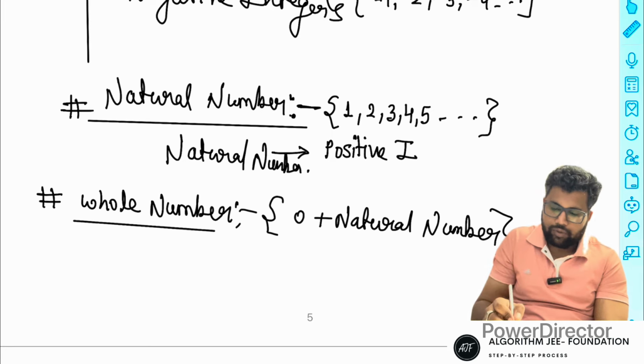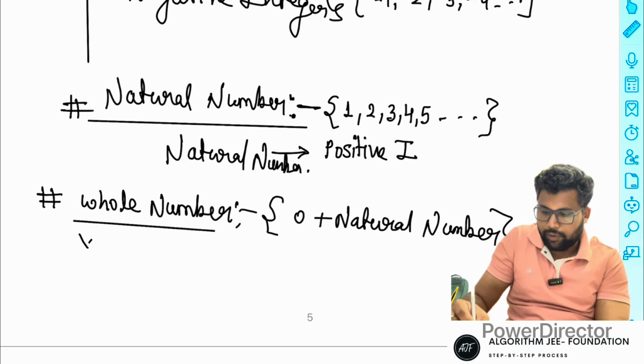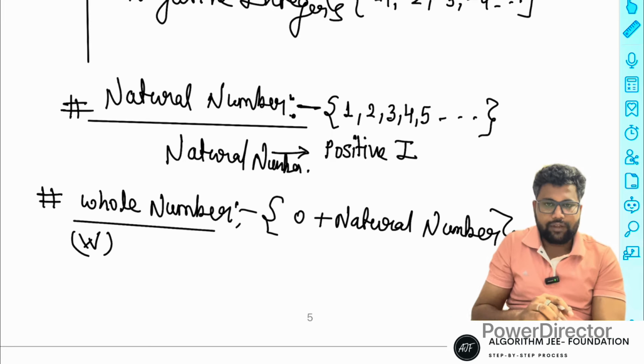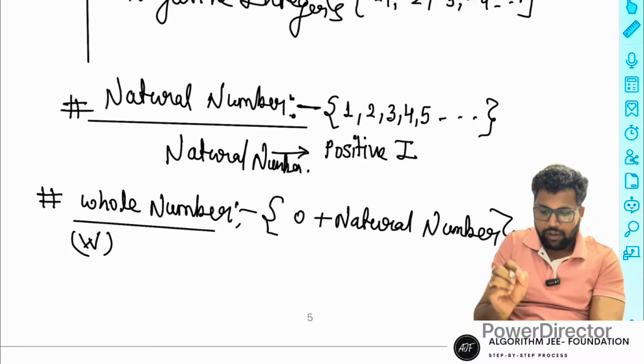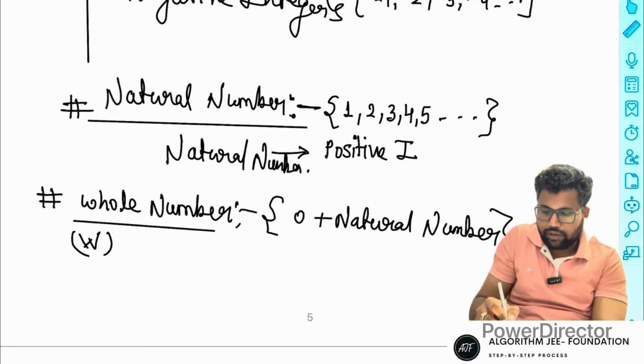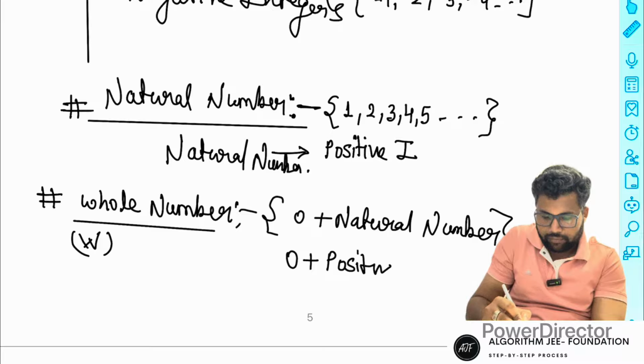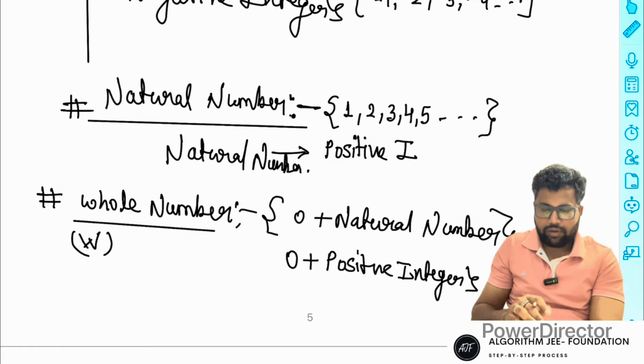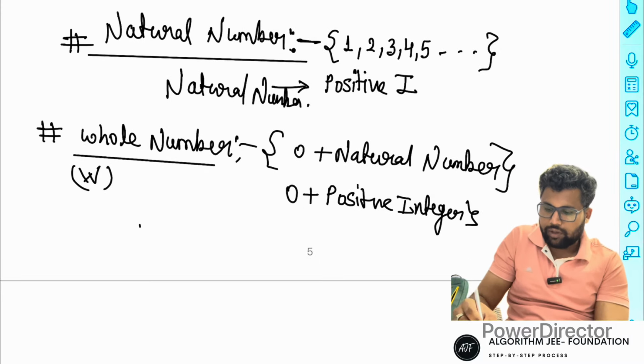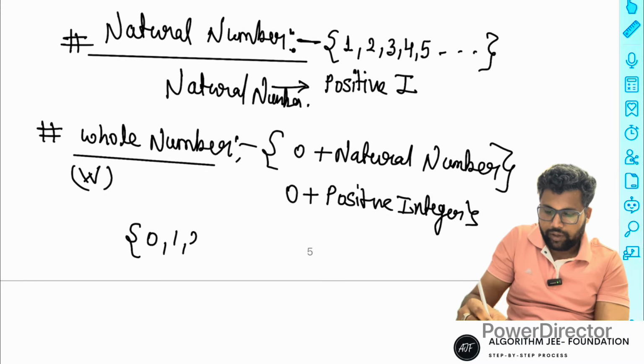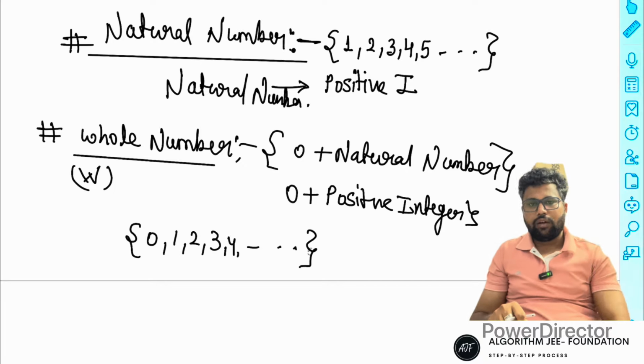A whole number is represented by W. Whole number is zero plus natural numbers, or zero plus positive integers. So starting from zero: 0, 1, 2, 3, 4, and so on, is a whole number.